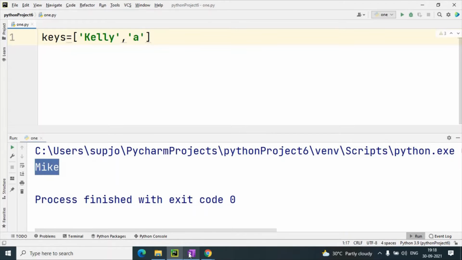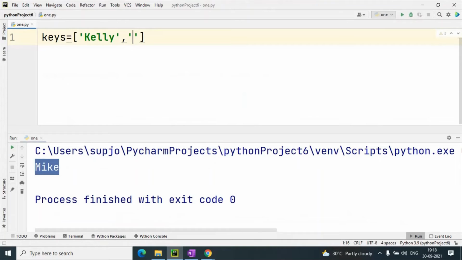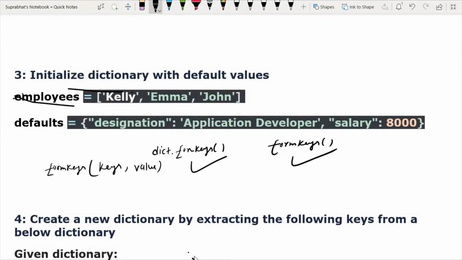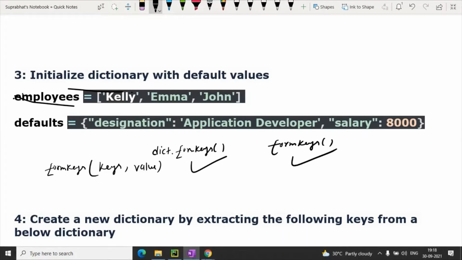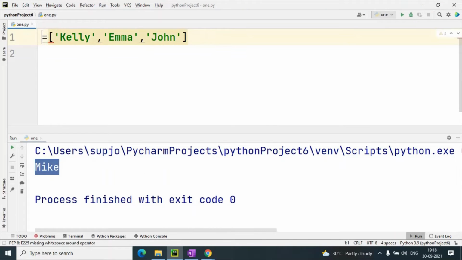The default values are defined by the defaults keyword, and the keys are employees. Is this a dictionary or list?